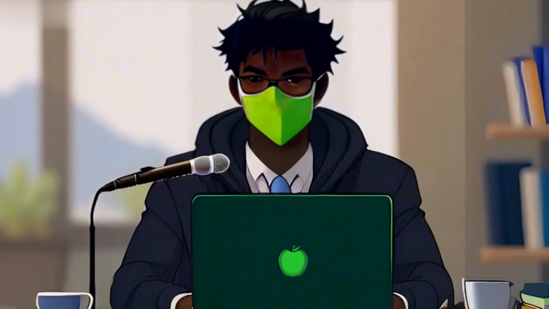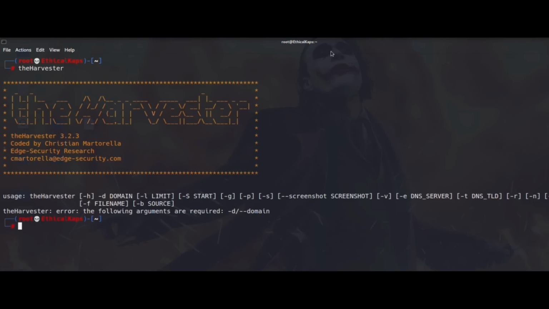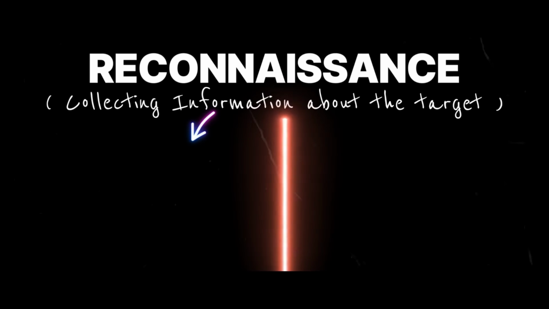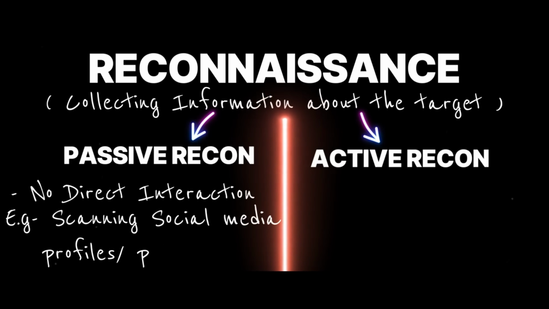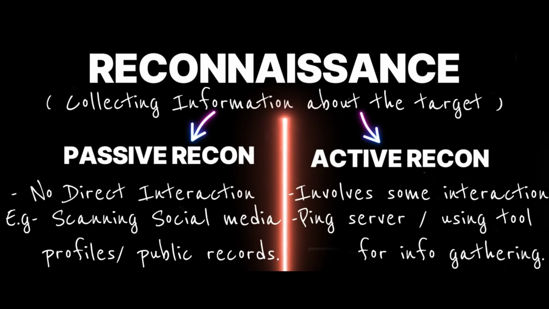Now that we have covered exposed devices, let's move on to tracking people. That leads us to our second tool, theHarvester. theHarvester is a reconnaissance tool. If you don't know what reconnaissance is, it means collecting information about a target, sometimes with limited interaction. It could be passive or active. Passive recon means no direct interaction with the target, like scanning social media profiles or looking for public records, whereas active recon involves some level of interaction, like pinging a server or using a tool to gather responses from the target system.